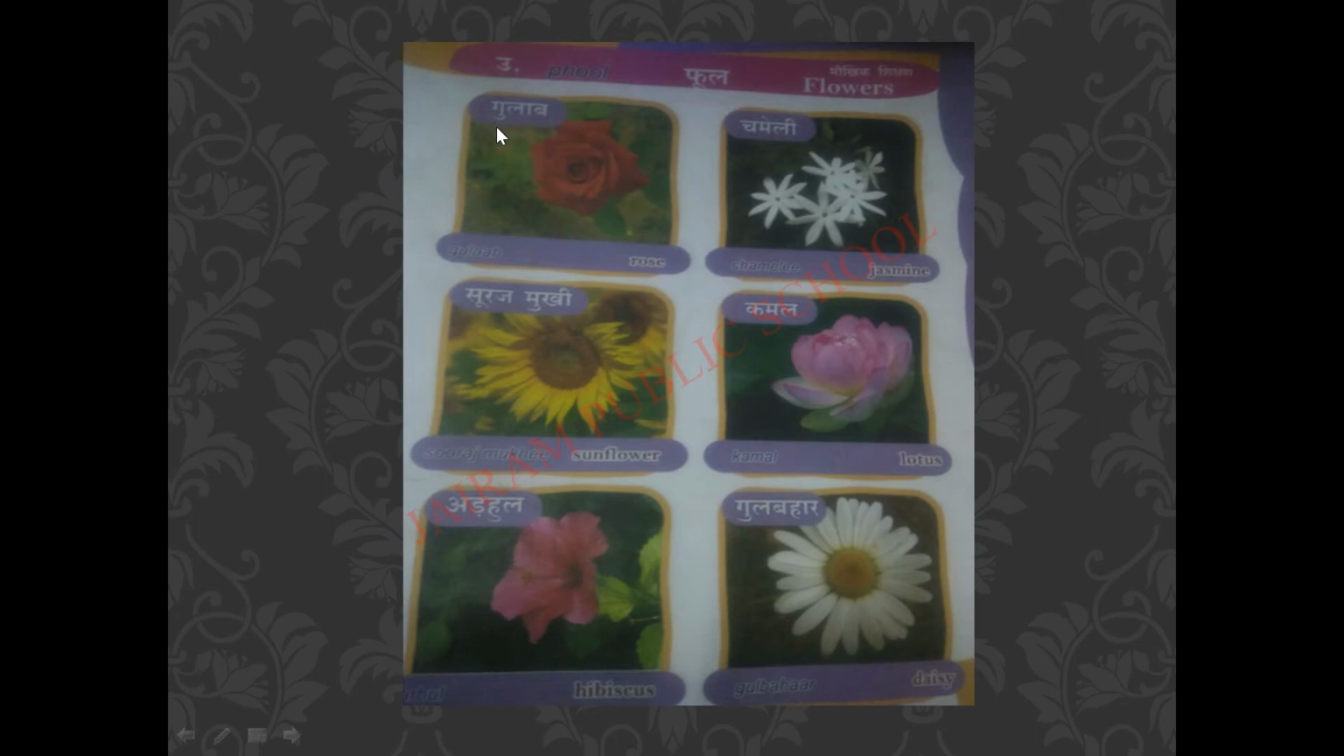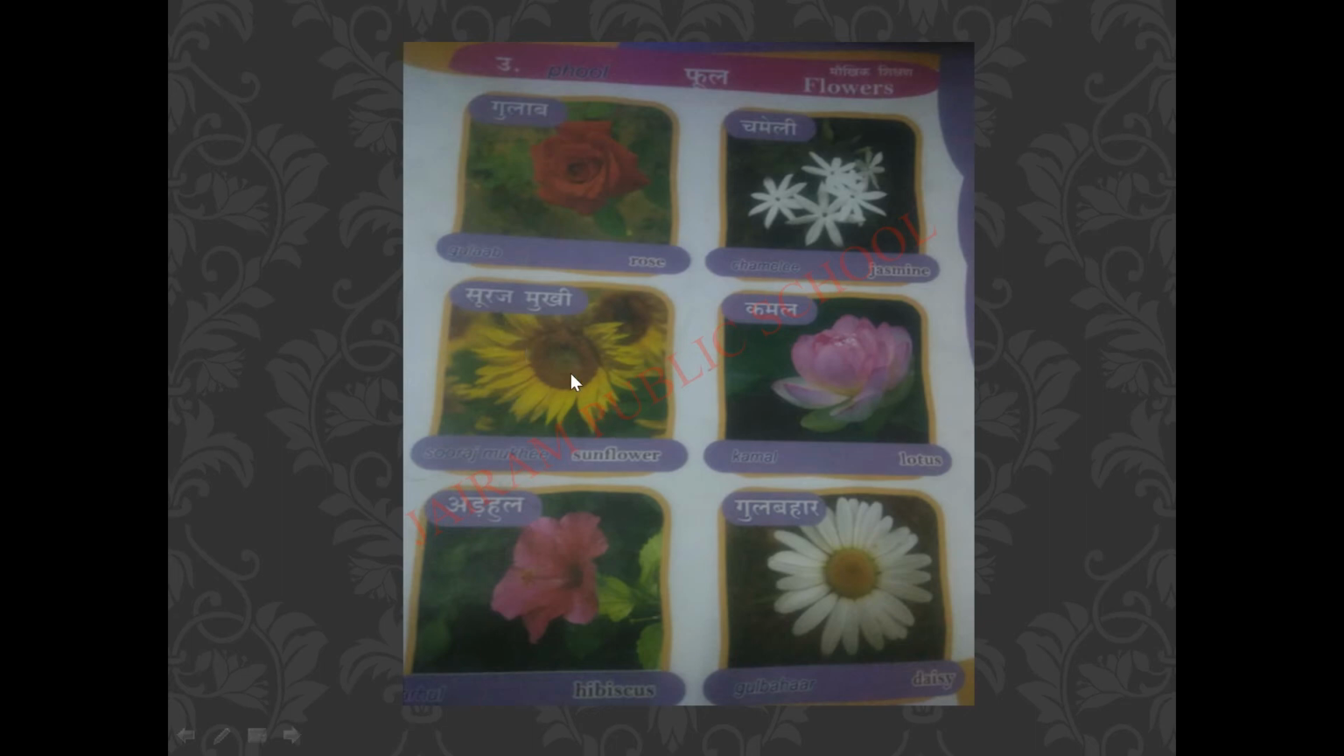Let's spell the word gulab. Gu-la-b. Gulab. So, it means what? Rose. Next we have jasmine. In Hindi, you should say for jasmine chameli. Chameli. Let's spell this word. Cha-me-li. Chameli. Jasmine. The next picture we have is a picture of a sunflower.